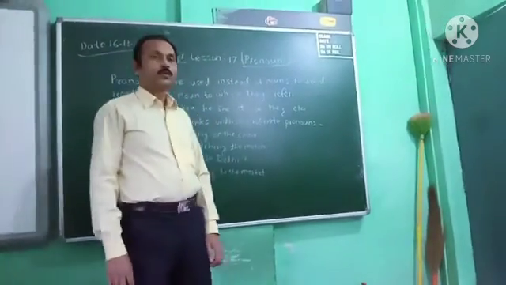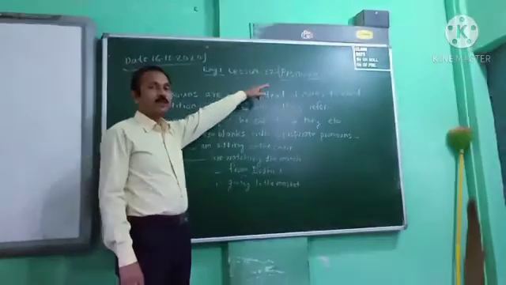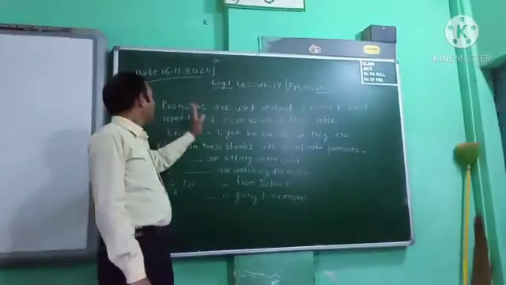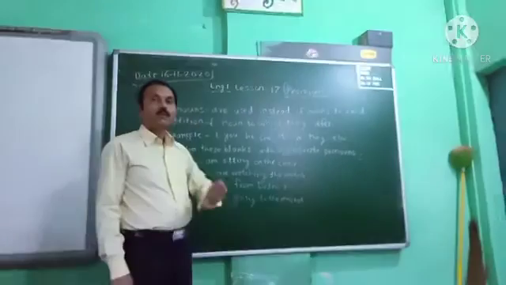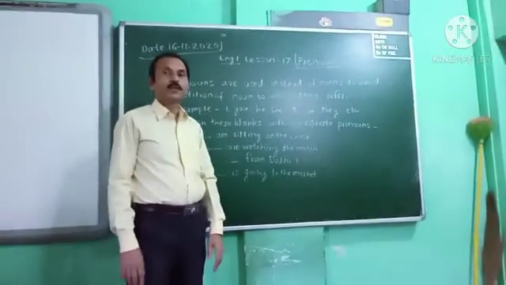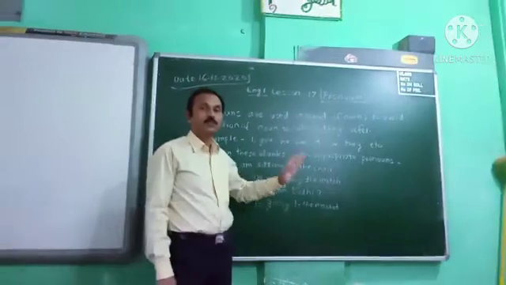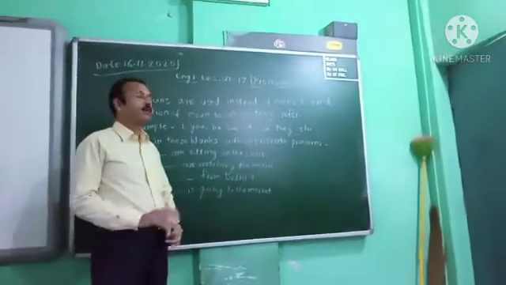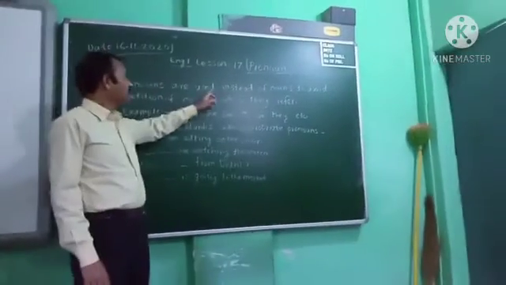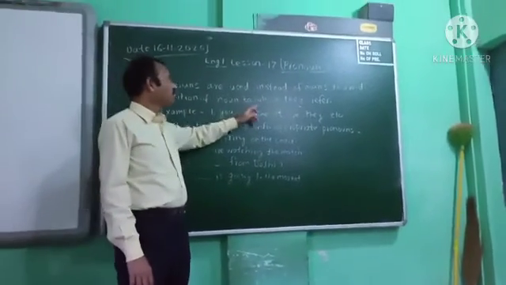Today we are going to study lesson number 17. The lesson name is pronoun. Okay, so you all know about noun. Noun is the name of person, place and things. So what is pronoun? Pronouns are the words which are used instead of a noun. Pronouns are used instead of nouns to avoid the repetition of the noun to which they refer.